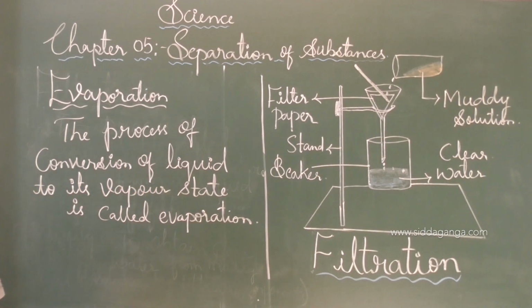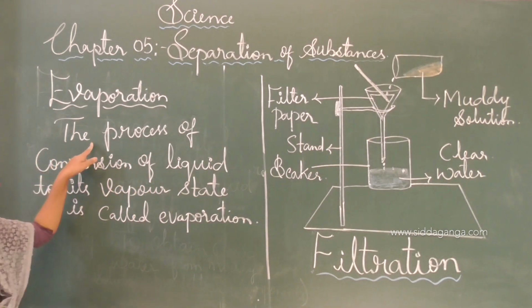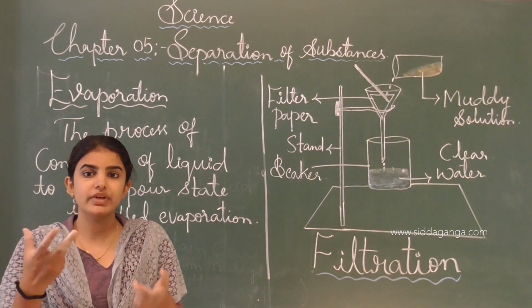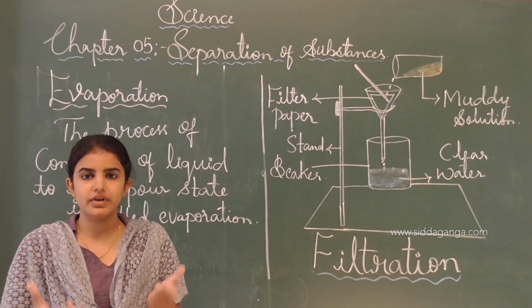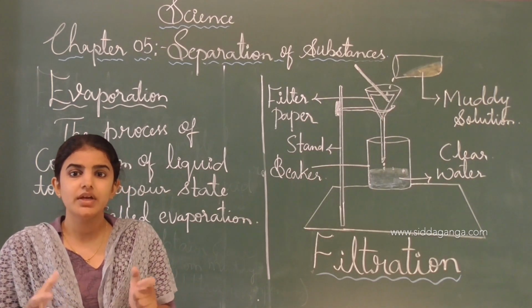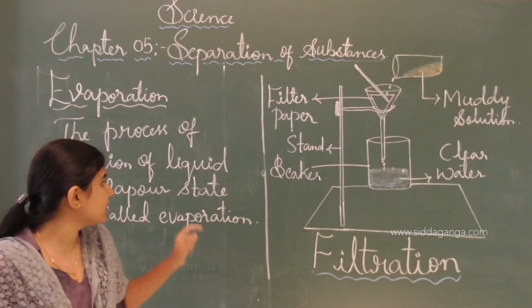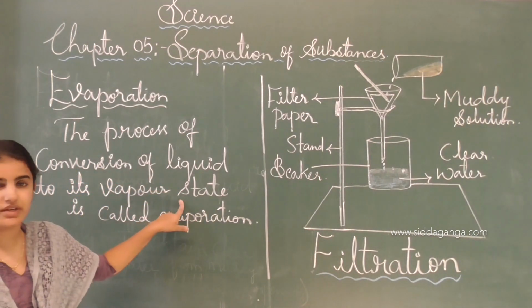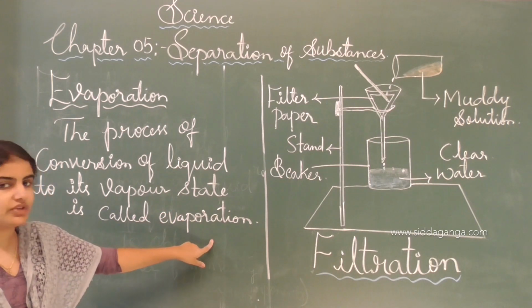See, evaporation is nothing but the process of conversion. Conversion means it will convert. If we take a container in which we have added liquid and boil it, this liquid will convert into vapor state, and this we call evaporation.